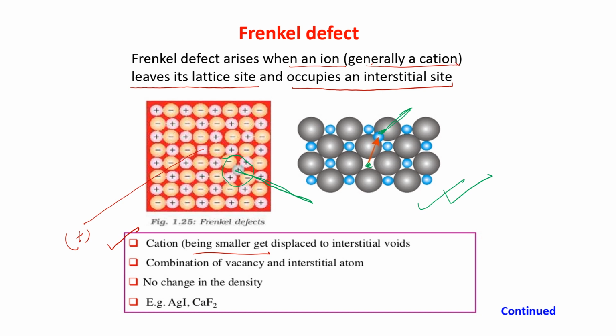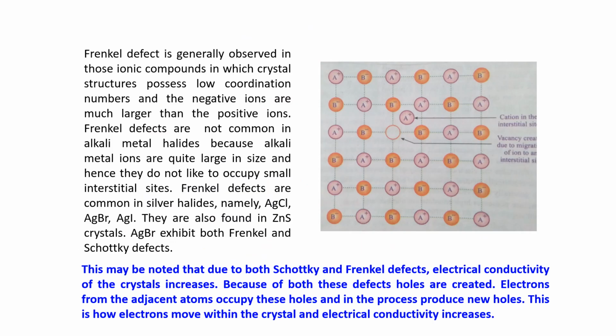The combination of vacancy and interstitial atom is creating a vacancy and also an interstitial atom. There is no change in the density because the cation is not going anywhere. It is remaining inside the crystal, only changing its position. It is shown by AgI, CaF2, all these. Now, this Frenkel defect